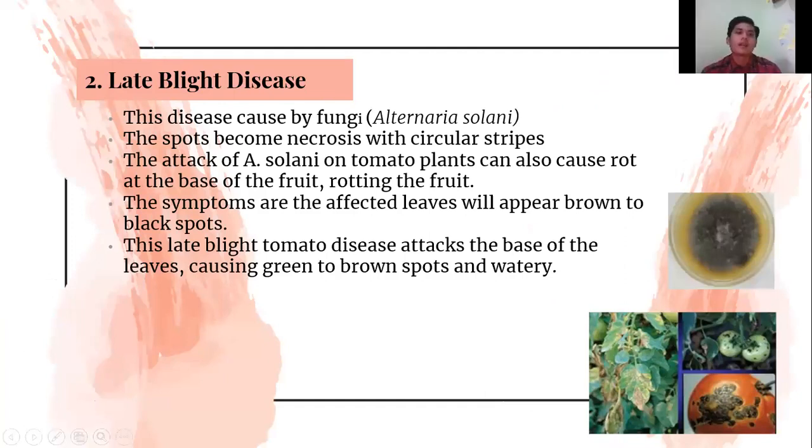Okay, and the second is leaf blight disease. This disease is caused by the fungus Alternaria solani. The spots become necrotic with circular strips. The attacks of Alternaria solani on tomato plants can also cause rotting at the base of the fruit. The symptoms are that the affected leaves will appear with brown to black spots. This leaf blight disease attacks the base of the leaves, causing green to brown spots and withering.